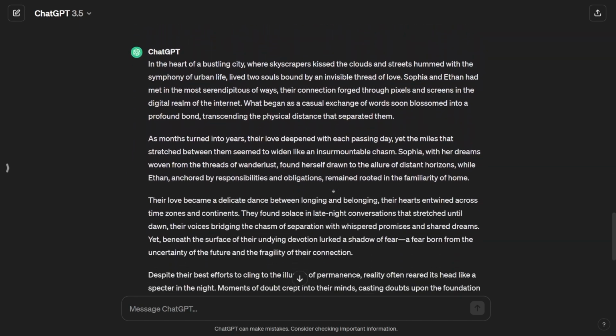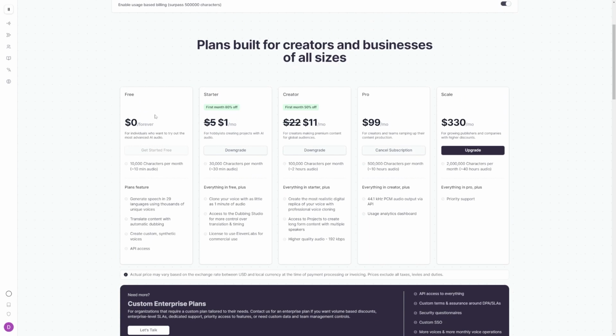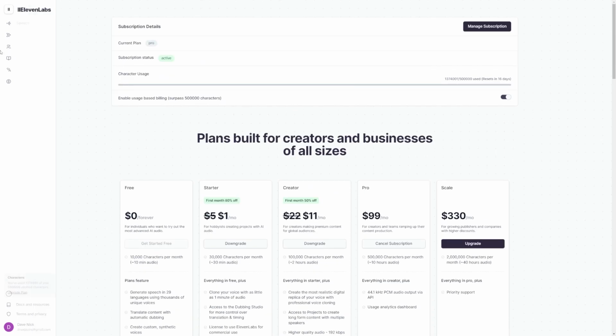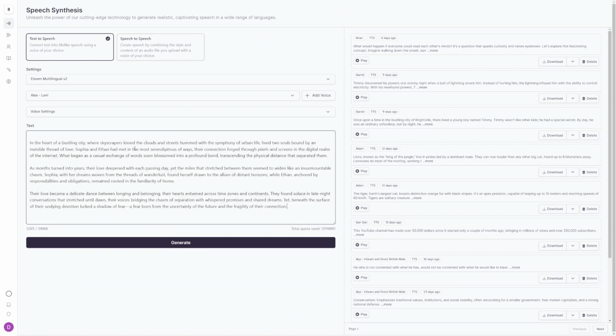Now we need a voice to bring our story to life, and for that, we're heading over to 11 Labs. With their amazing free plan, you'll have 10,000 characters, which is around 1,500 to 2,500 words. That's more words than you need in a month. Have a look around this platform and have a listen to the different voices. Once you've found one that you like and that makes sense with your niche, paste the script you generated with ChatGPT and click Generate. Once that's been generated, you can just download it.